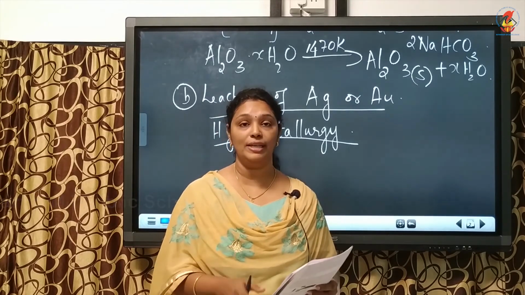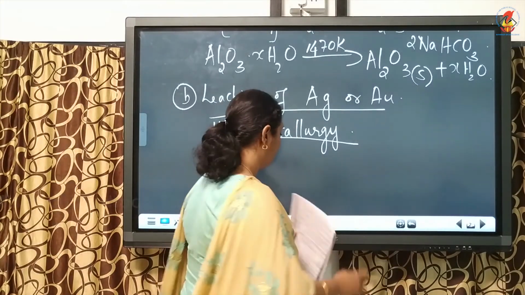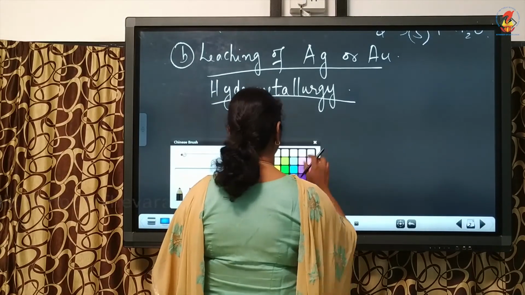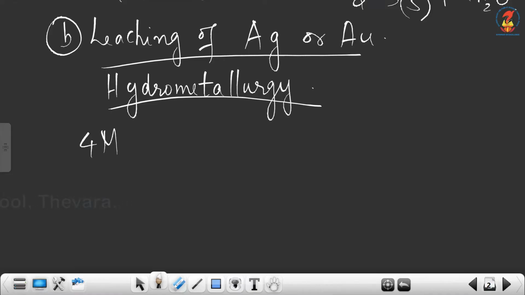So there are two equations. I'm going to write the equation. Hydrometallurgy: 4M plus 8CN minus. M can be gold, Au, or silver.